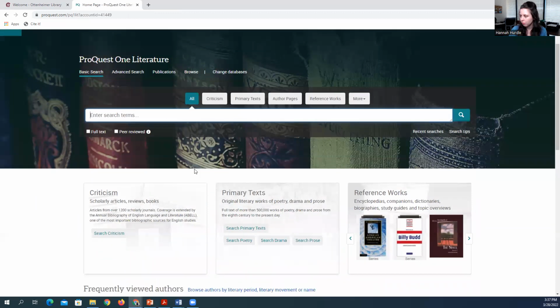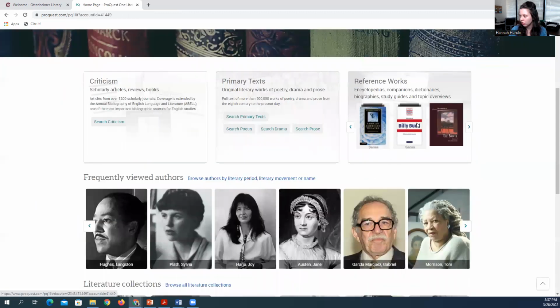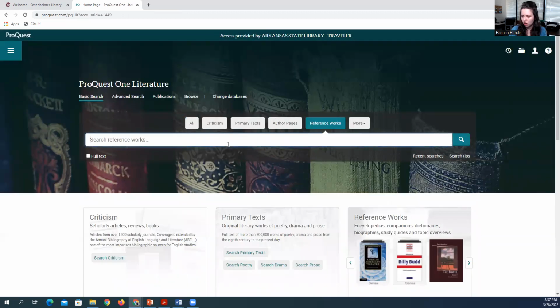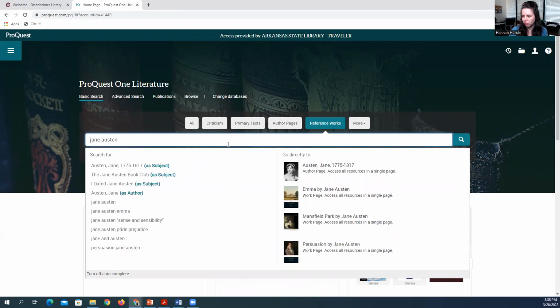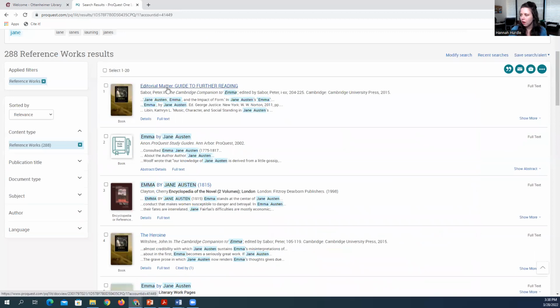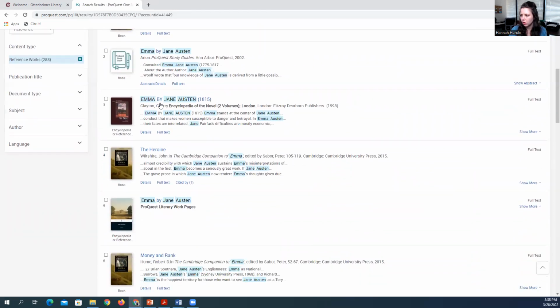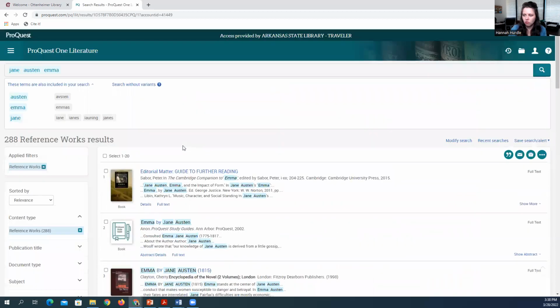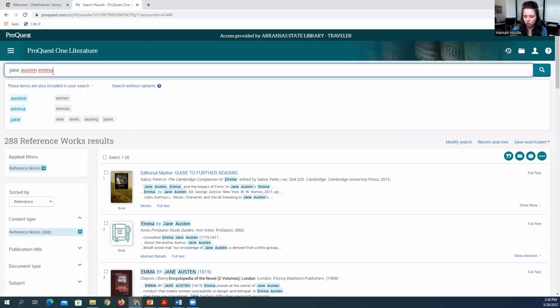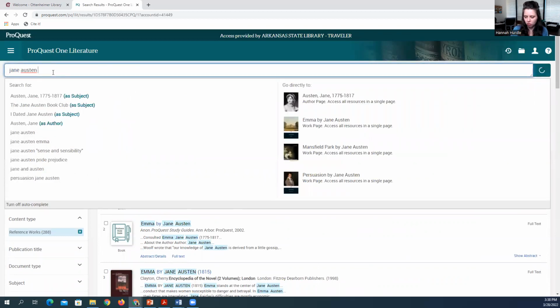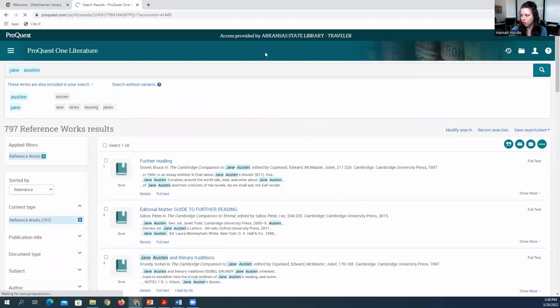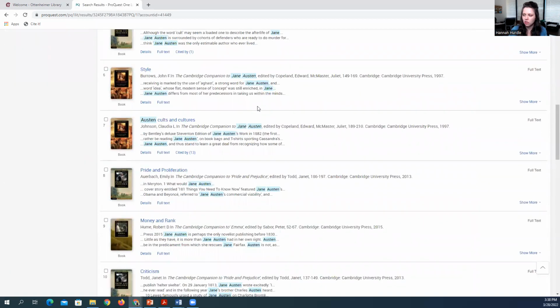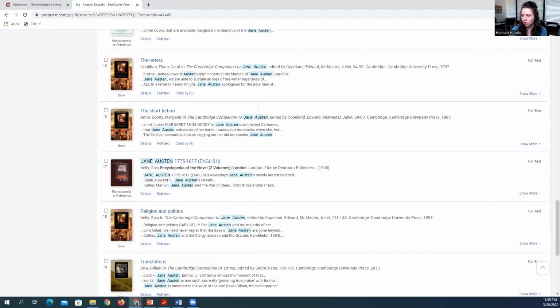So let's do a reference work. I'm going to do Jane Austen. Let's do Emma instead of a subject search. So we have Emma by Jane Austen. We do have the book. We have an encyclopedia of reference, the book again. So these are all mostly books. This is like I did a reference work search. Let's just do one on Jane Austen in general and not Emma. You can see that most of the reference works are books.